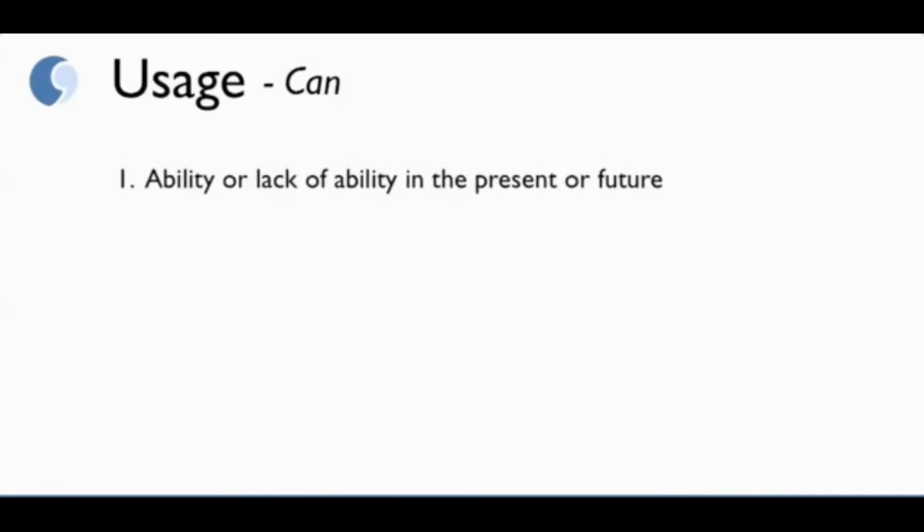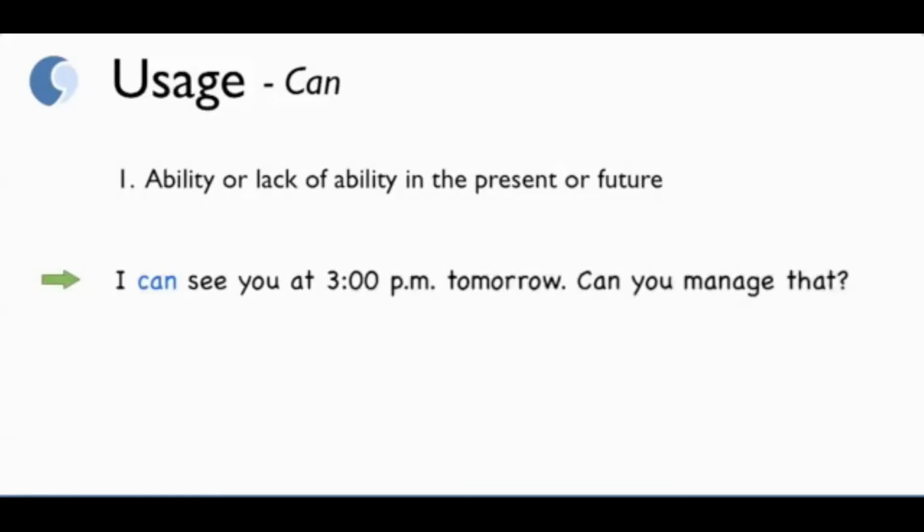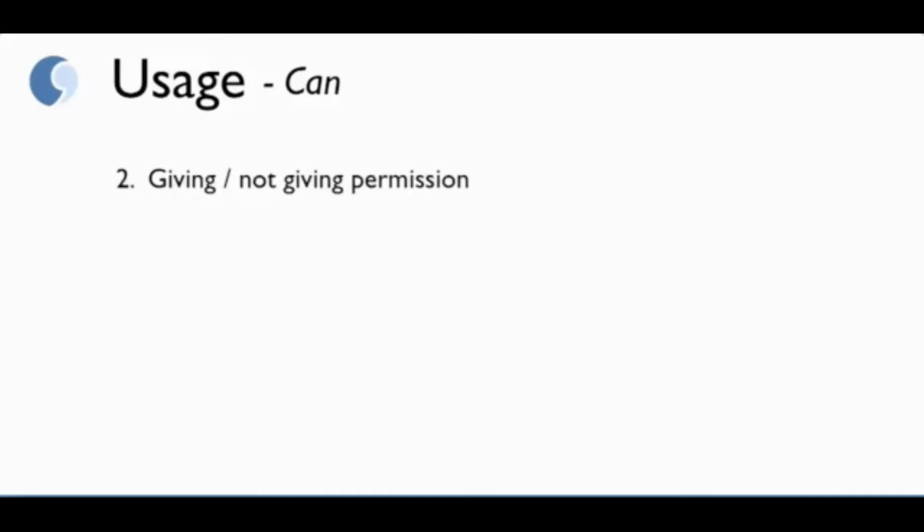Right then, let's look at the usage of each modal verb. For example, can. The first usage is to express ability or lack of ability in the present or future. For example, I can see you at 3 p.m. tomorrow. Can you manage that? Or they cannot dance. Or they can't dance. Contracted form.